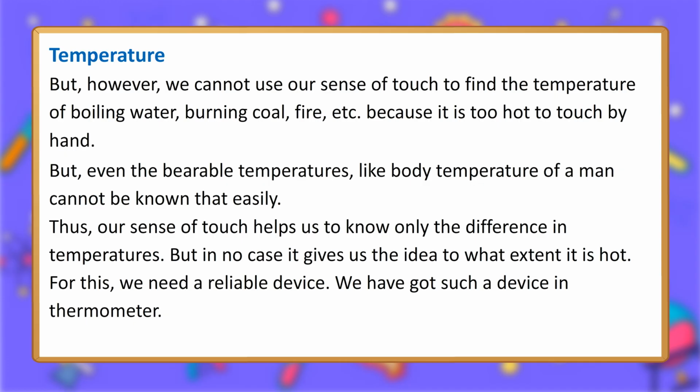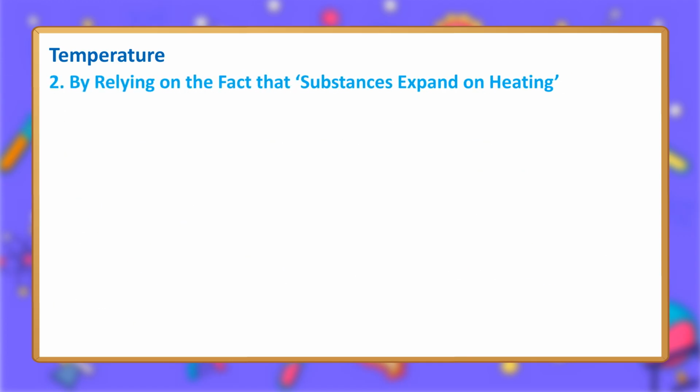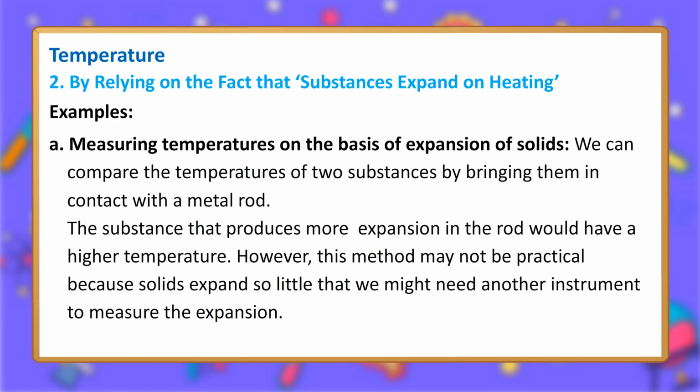Thus, our sense of touch helps us to know only the difference in temperatures, but in no case does it give us the idea to what extent it is hot. For this, we need a reliable device. We have got such a device in the thermometer. 2. By relying on the fact that substances expand on heating. Examples. A. Measuring temperatures on the basis of expansion of solids.